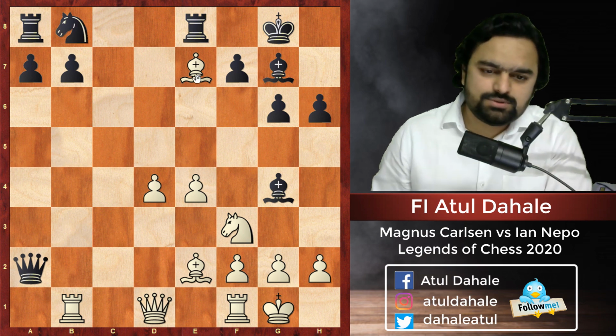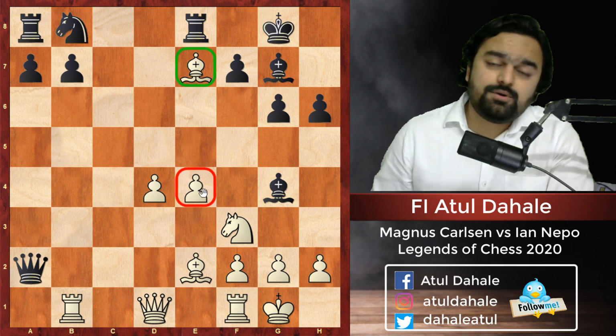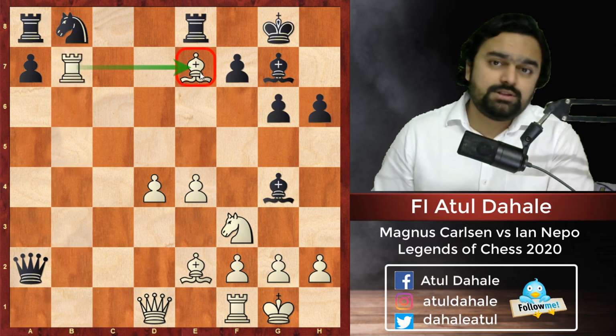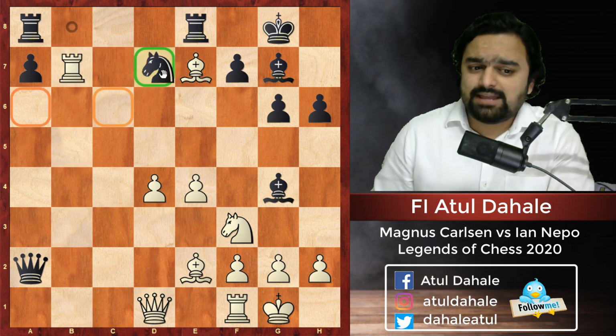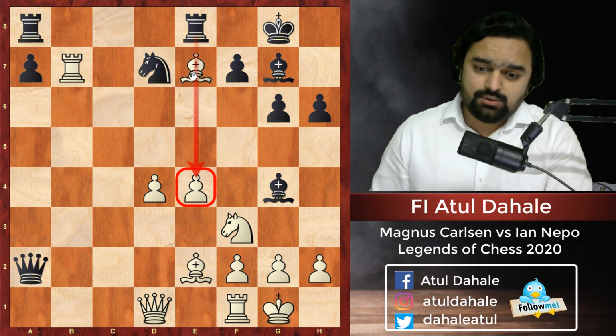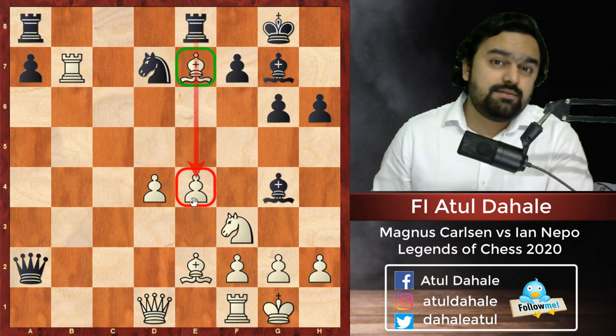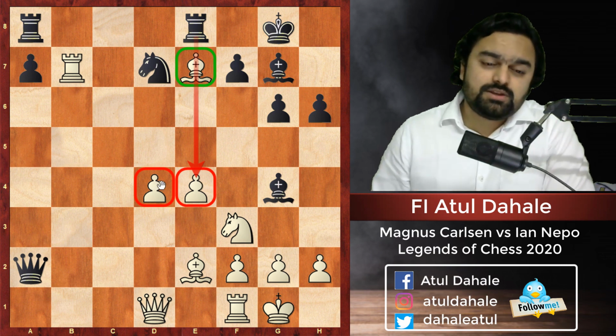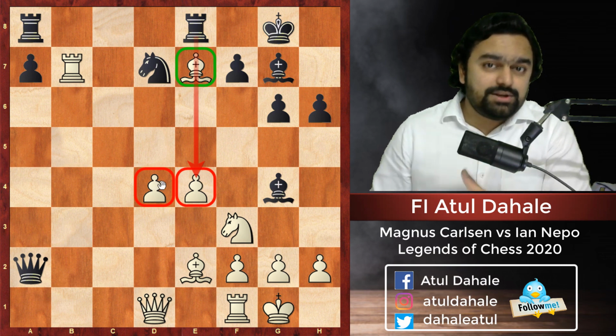Now if the bishop moves in this position, the pawn on e4 is going to fall. Let's suppose white plays rook b7, supporting the bishop on e7. Then black can play knight d7. Now in this position the bishop must move and the pawn on e4 will fall. Once the pawn on e4 falls, the pawn on d4 will also become a kind of weakness in this position, and that is not something white is going to do.